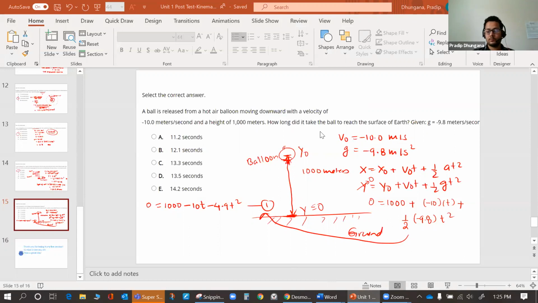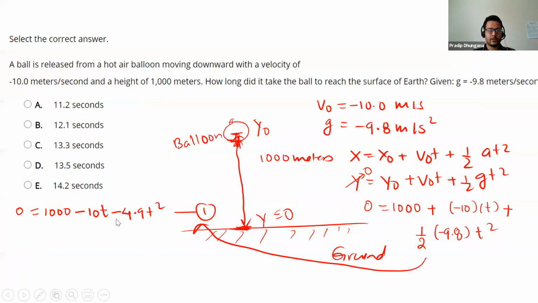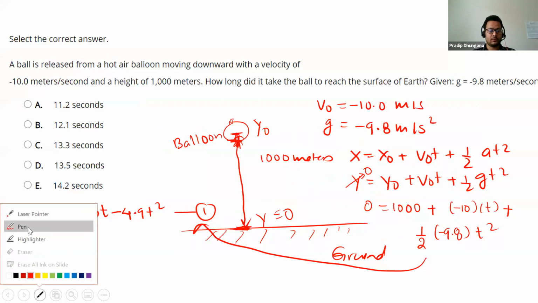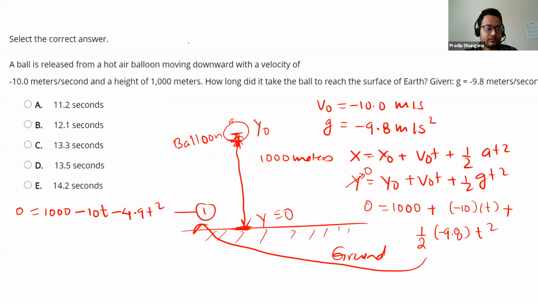From Desmos, we got time equal to 13.3 seconds. We got 2 points: one is 13.3 comma 0, and the other is negative 15 point something.